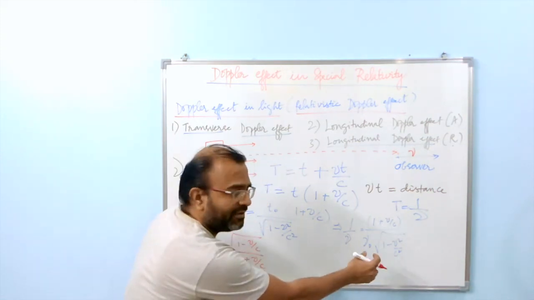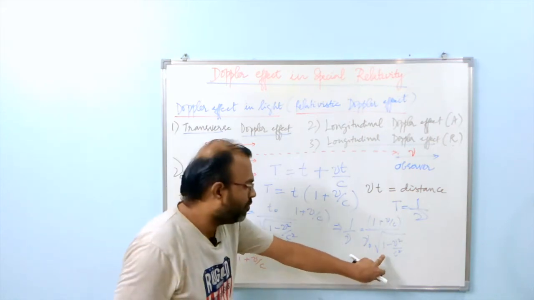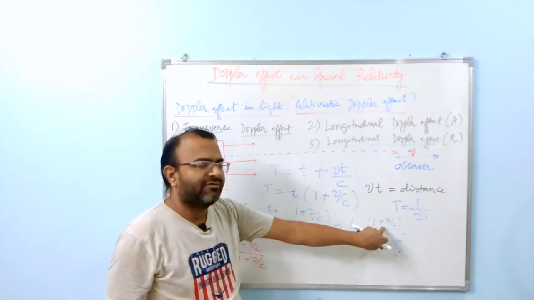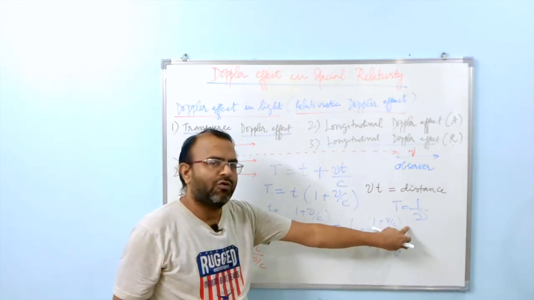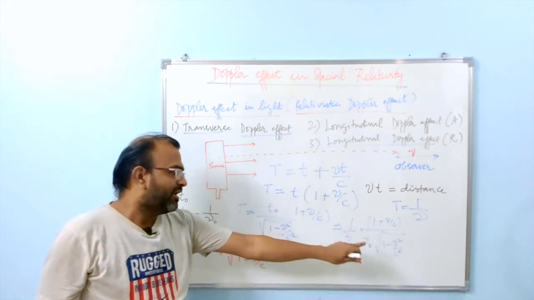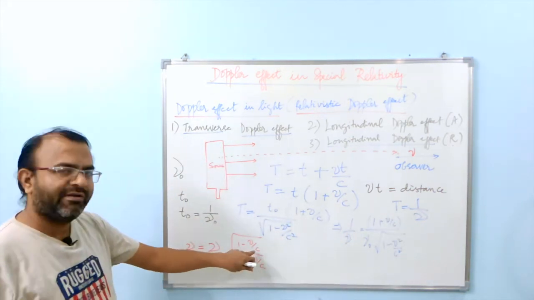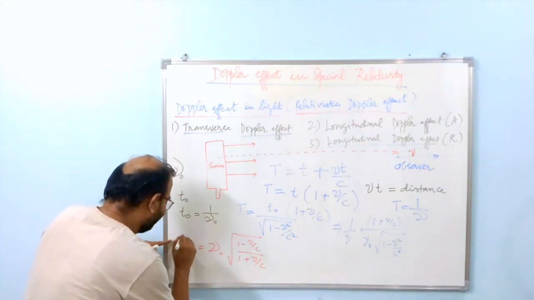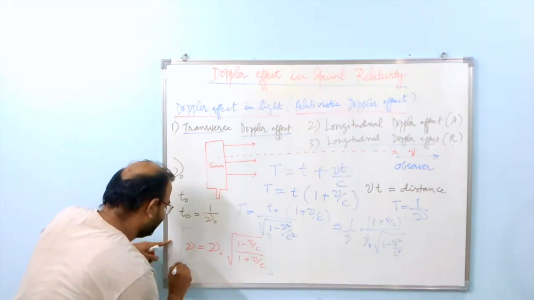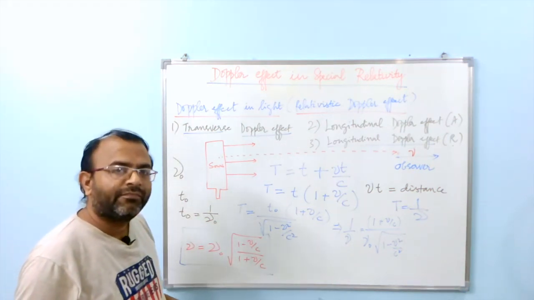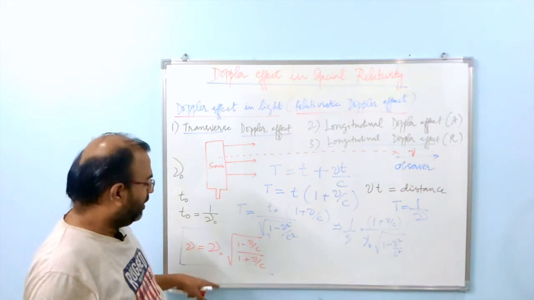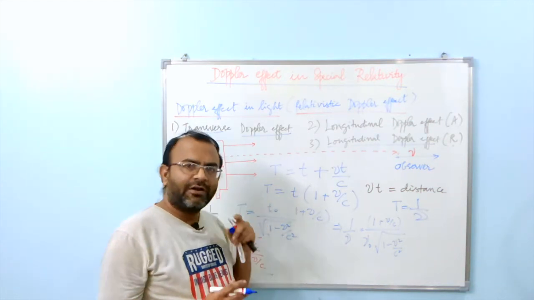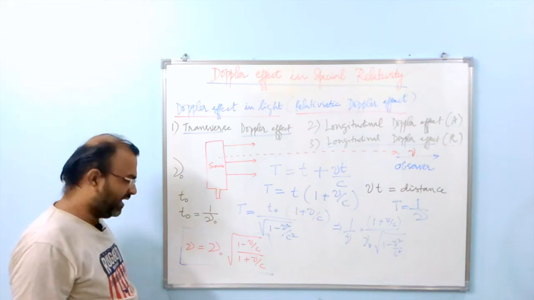So I have skipped one step here. Again I will write this as square root of (1 plus v over c) multiplied by square root of (1 minus v over c), in the numerator, and in the denominator square root of 1 plus v over c multiplied by square root of again 1 plus v over c. The plus in the numerator and the plus in the denominator will cancel, so when you revert it you will get 1 minus v over c in the numerator and 1 plus v over c as the denominator. Now this is the final expression for the Doppler effect for the longitudinal case when the source or the observer or both recede away from each other.